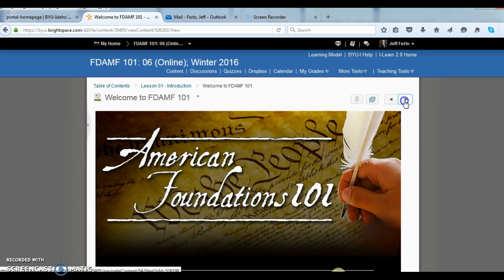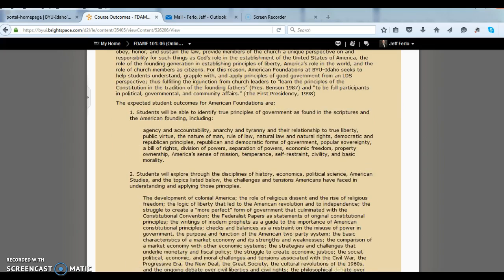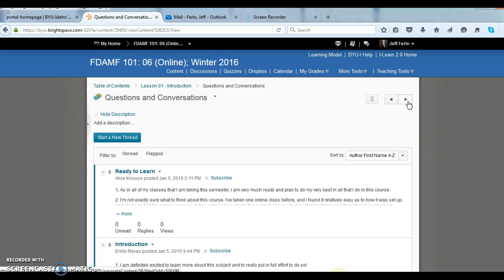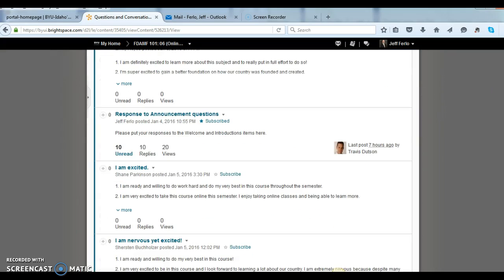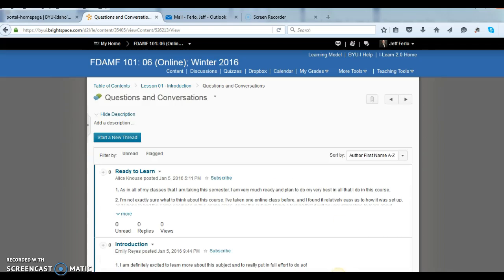If you take this little arrow here, it'll take you to the next item in the table of contents, especially for lesson 1. So the course outcomes are right here. Next, you can just again go straight through here, and it gives you the questions and conversations. Here, as you'll notice, there's responses to different questions or different ideas, or a lot of times I'll put in here current events, things to talk about.